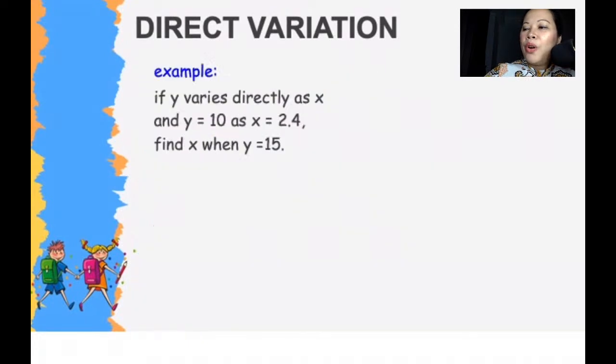So for example, y varies directly as x. Since y varies directly as x, it will be y equals kx. That is the first step. When you are given a problem with regards to direct variation, your cue here is the word directly.